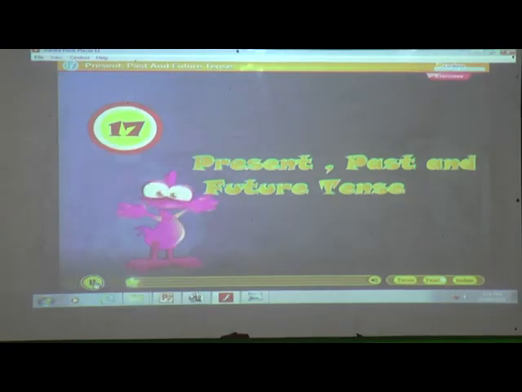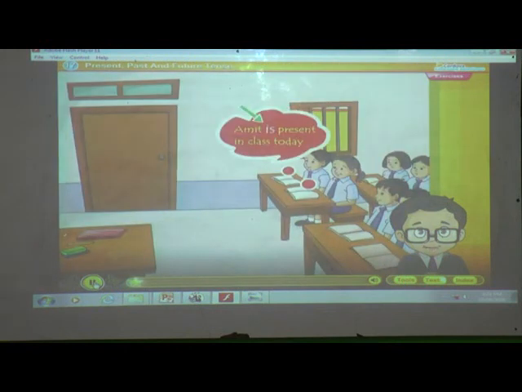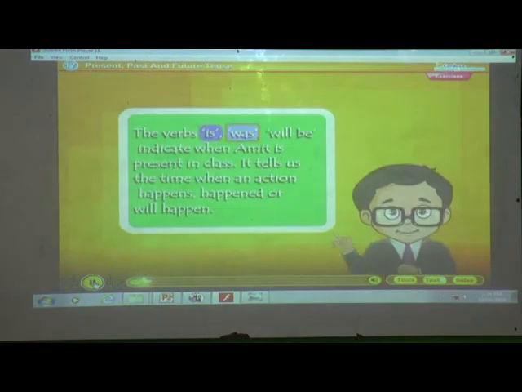And future tenses. Read the following sentences. Amit is present in class today. Amit was present in class yesterday. Amit will be present in class tomorrow. The verbs is, was, will be indicate when Amit is present in class. It tells us the time when an action happens, happened, or will happen.